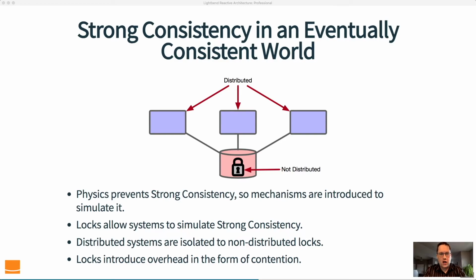However, there's a cost associated with this, and that's something that we're going to spend a fair amount of time trying to understand. This is not free. When we introduce a lock like this, it introduces overhead in the form of contention. That overhead has consequences to our ability to be elastic, it has consequences to our ability to be resilient, and it has other consequences as well. And so we're going to dive into that in more detail in later parts of this course.